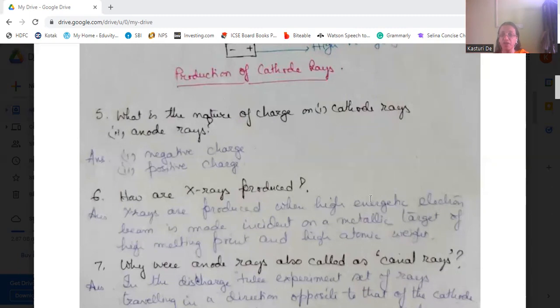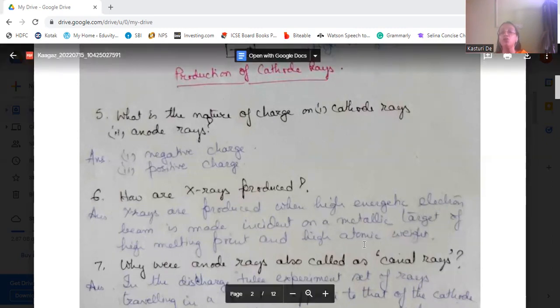So two conditions are needed. One is a metal of high melting point and high atomic weight. That type of metal should be there, which is the target. Then another thing is required, that is an electron beam, which should be highly energetic. So a highly energetic electron beam should fall on this metal target, which would produce the X-rays.